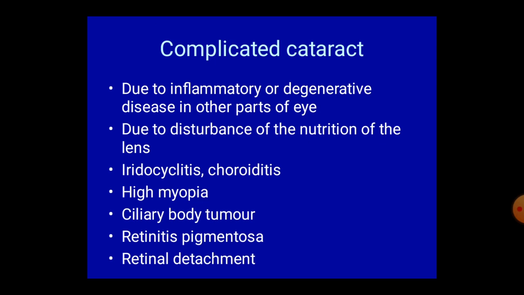Next, what is complicated cataract? Due to any intrinsic disorder of the eye, may be inflammatory, may be degenerative, that causes hampered nutrition of the lens. The causative diseases are iridocyclitis, chorioretinitis, high myopia, ciliary body tumor, retinitis pigmentosa, retinal detachment, etc.